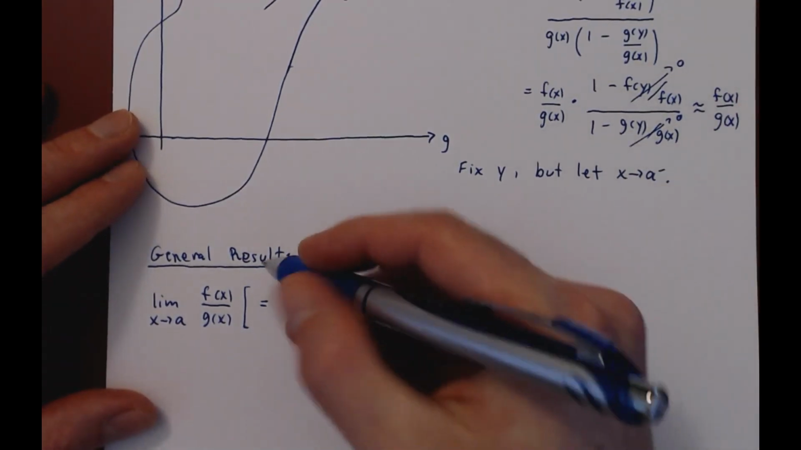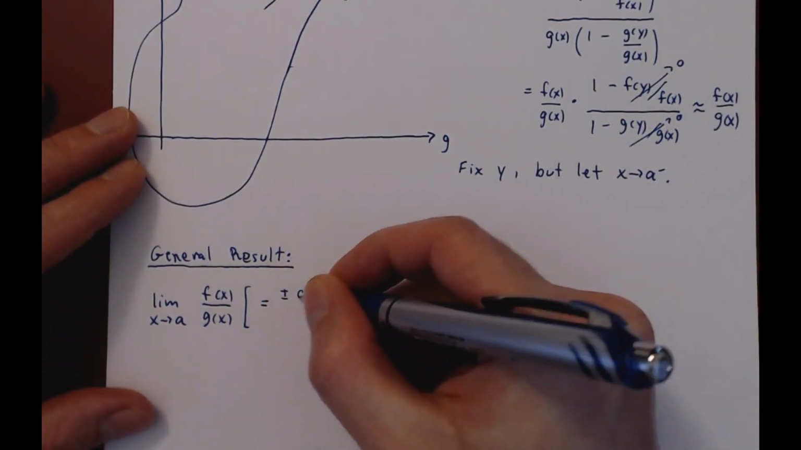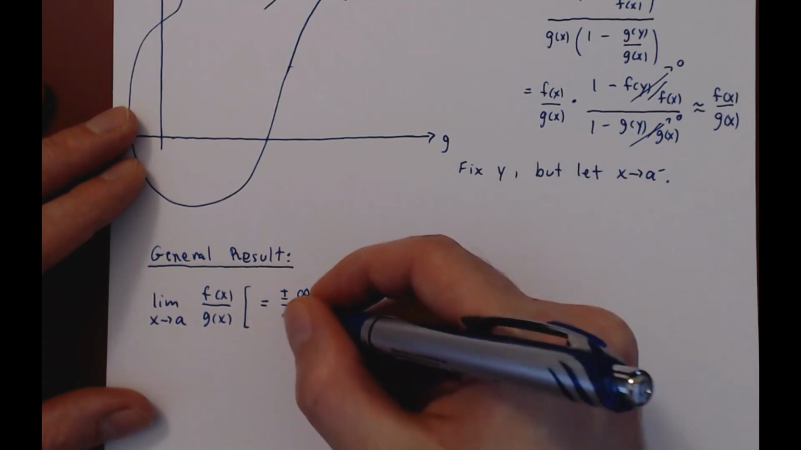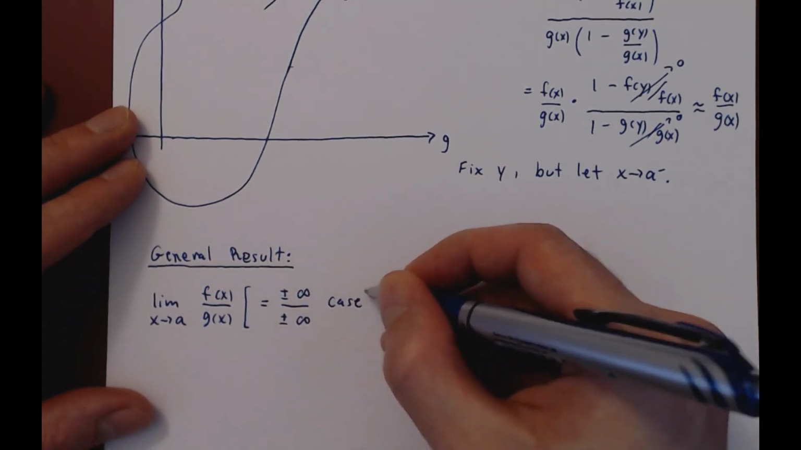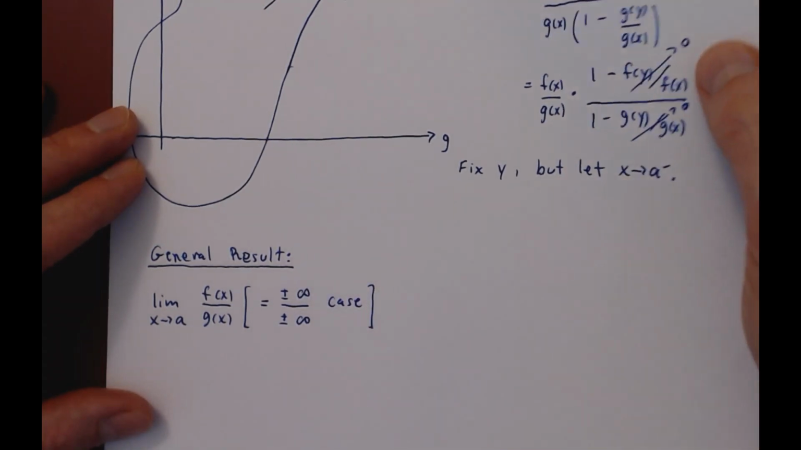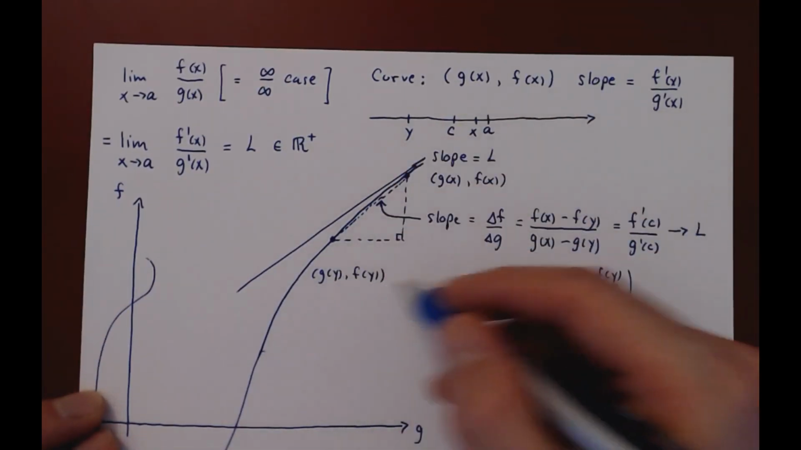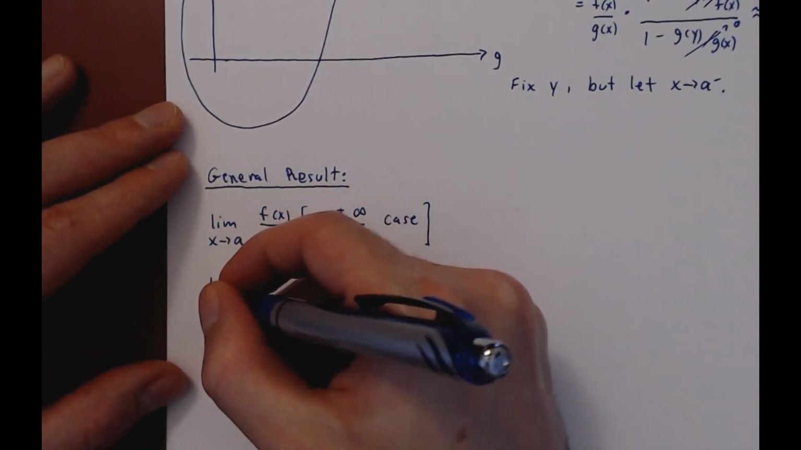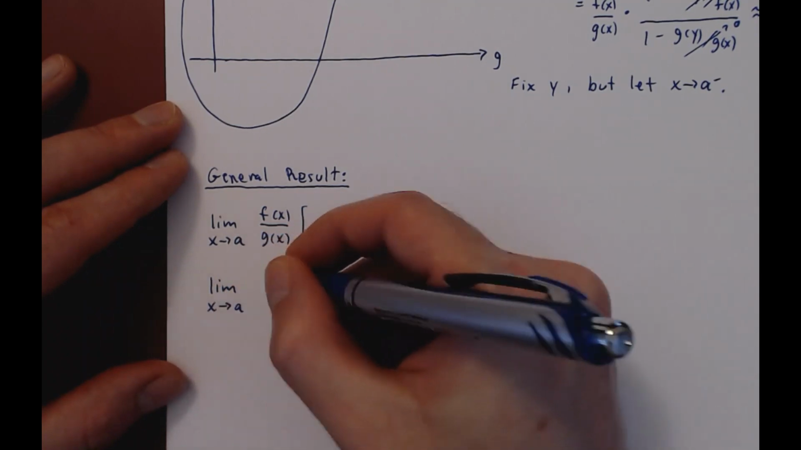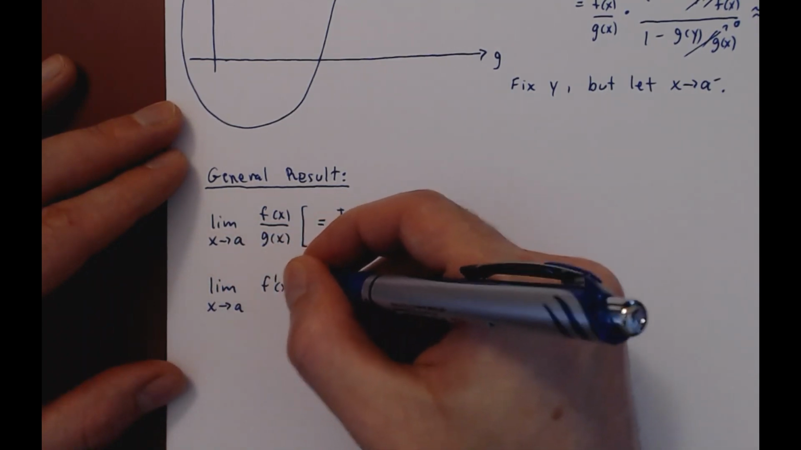So the sign of f and g is irrelevant. We can have a positive or negative infinity over a positive or negative infinity. The proof will still work just the same, except we end up drawing the curve in a different quadrant. We have, of course, the limit as x approaches a of f prime over g prime.